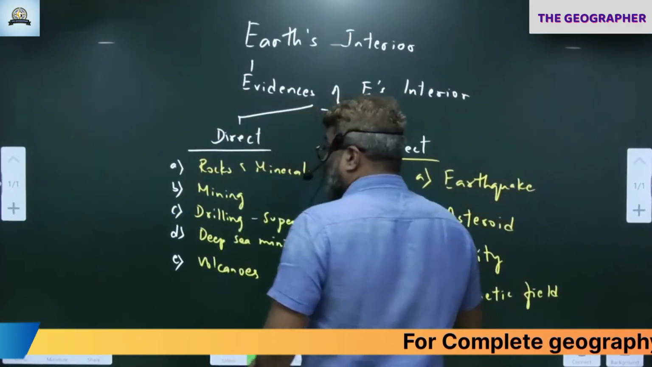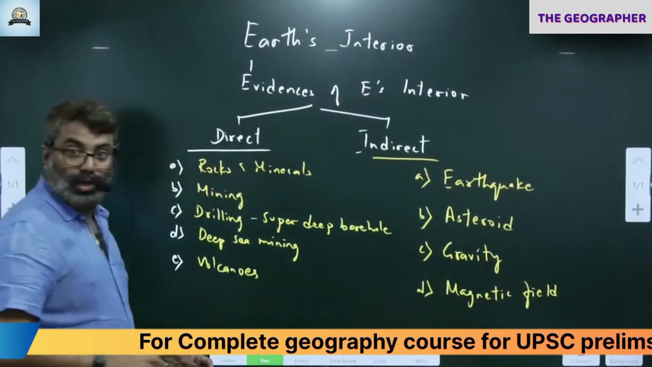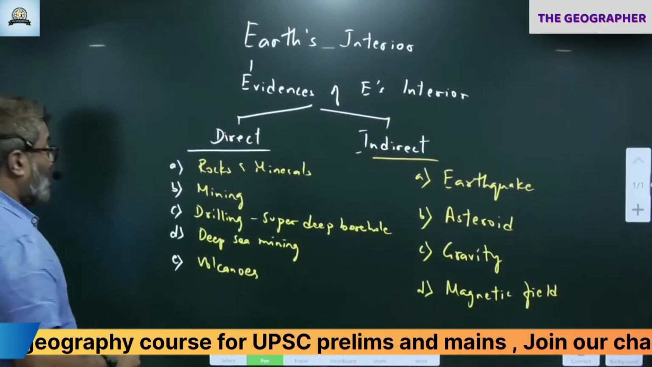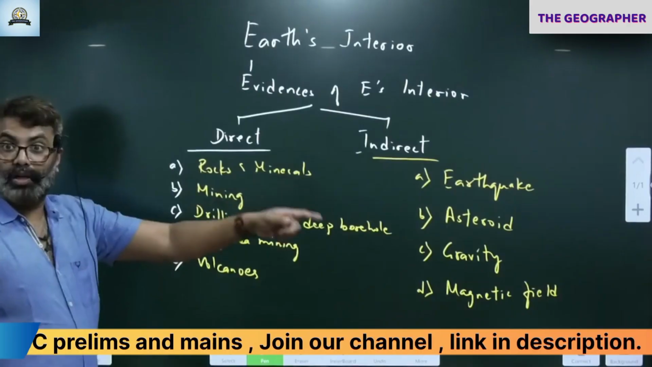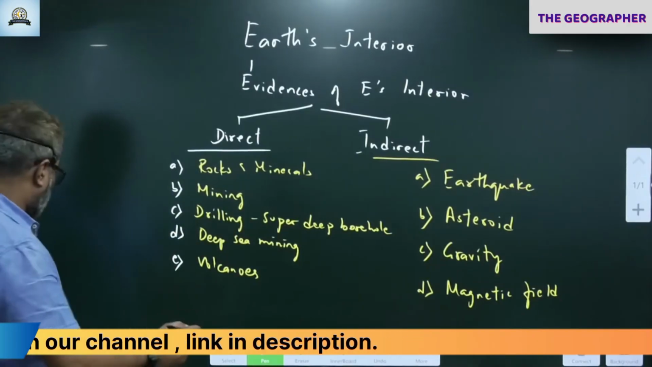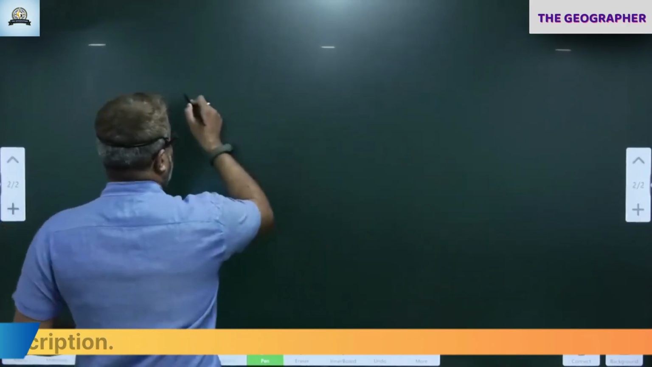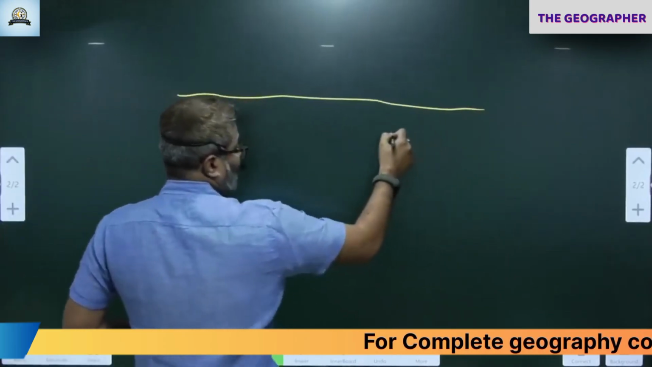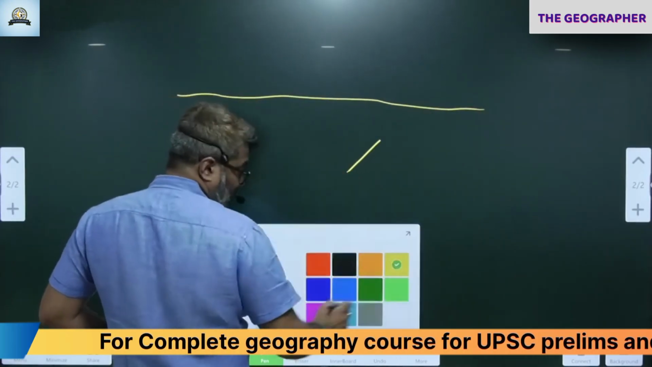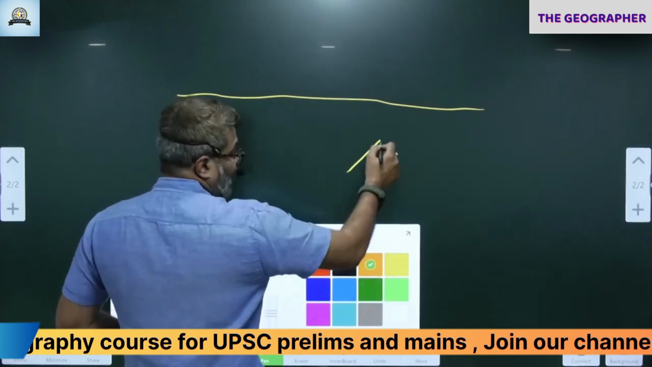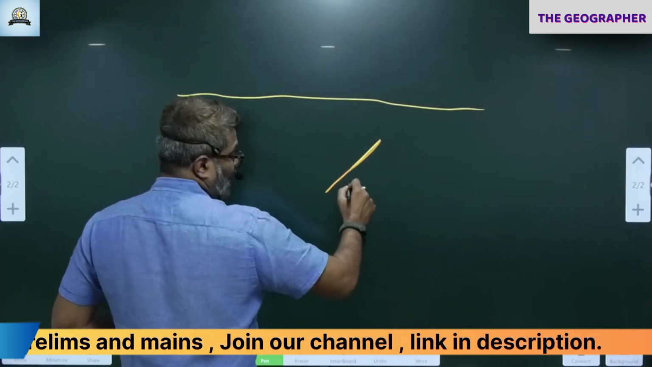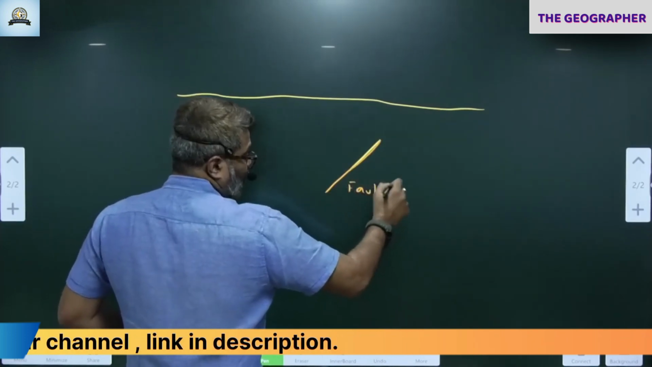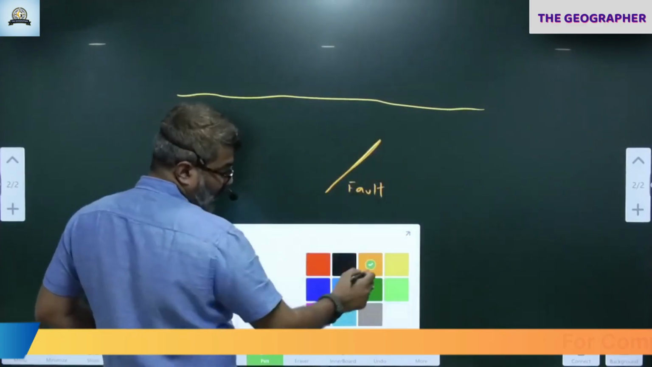Because when the earthquakes occur, I'll show you how it happens. Let's say this is the earth's surface. There is, let's say, a fracture or a fault here. It is in these kinds of fractures and faults that earthquakes occur.